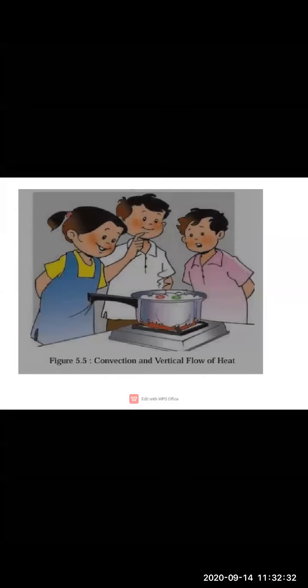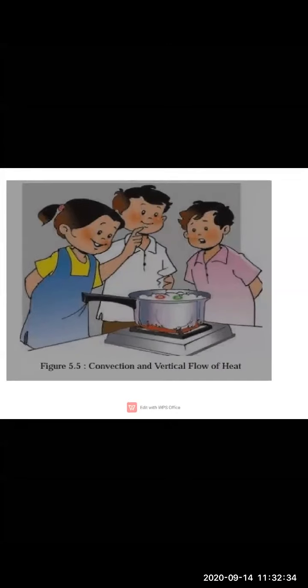Now see children, here in this picture, before keeping the water on the burner, the temperature of water was normal, according to the normal room temperature. But once you start keeping it on the burner, slowly it is going to receive heat.